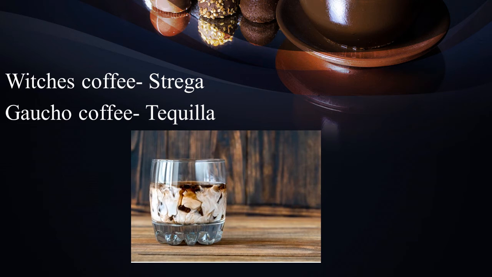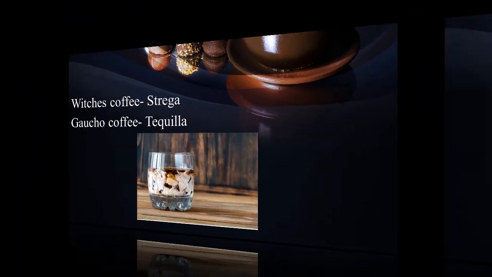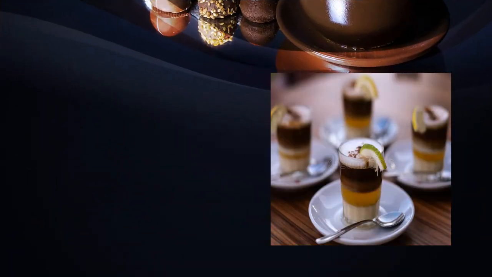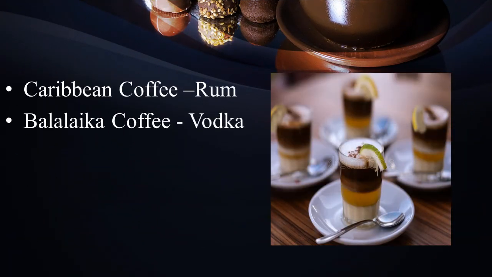It is an Italian herbal liqueur produced since 1860 by the Distilleria Strega in Benevento. And next is Gaucho coffee, which is flavored with tequila. Next coffee is Caribbean coffee, which is flavored with rum. And next is Balalaika coffee, which is flavored with vodka.